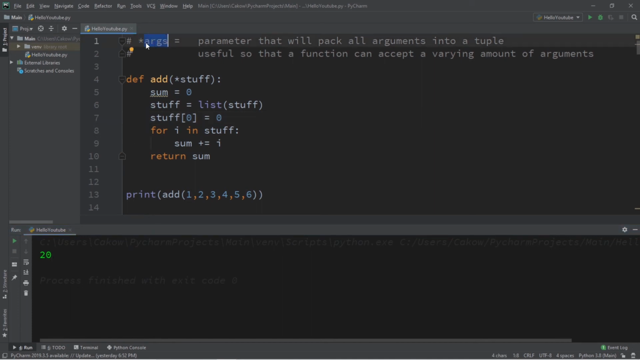The name isn't as important as the asterisk because you can really name it whatever you want. A common convention is to just name this args. It's a parameter that will pack all arguments into a tuple. It's useful so that a function can accept a varying amount of arguments. Well, that is all about args. If you would like a copy of this code, I will post this in the comment section down below. But yeah, that is how the args parameter works in Python.